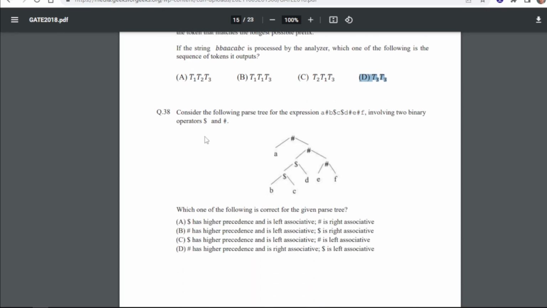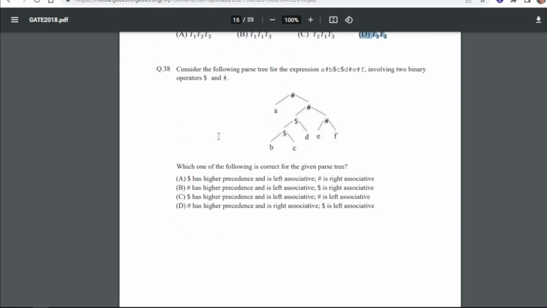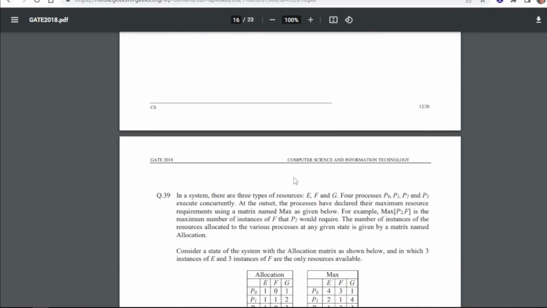Now the next question is, consider the following parse tree for the expression, involving two binary operators, $ and #. Now which one of the following is correct for the given parse tree? So for 38 our answer is A. Dollar has higher precedence and is left associative, whereas hash is right associative.